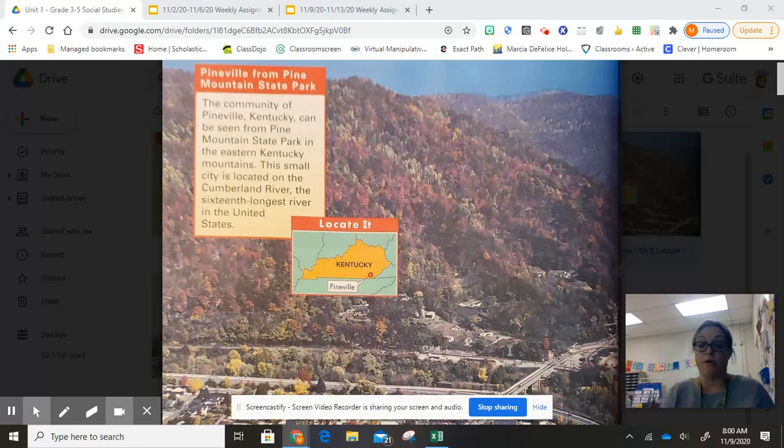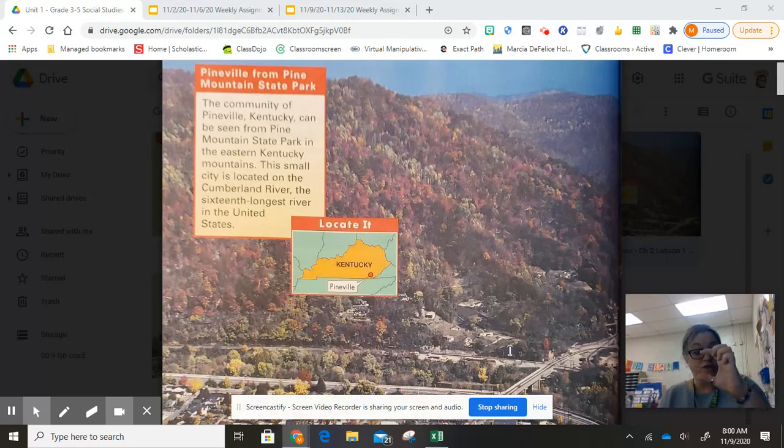And remember, when we take a look at our picture, we always read our caption. Along with our caption, there is a little tiny map showing us the location that we're talking about, okay? So this picture is Pineville from Pine Mountain State Park. The community of Pineville, Kentucky can be seen from Pine Mountain State Park in the eastern Kentucky mountains. This small city is located on the Cumberland River, the 16th longest river in the United States.